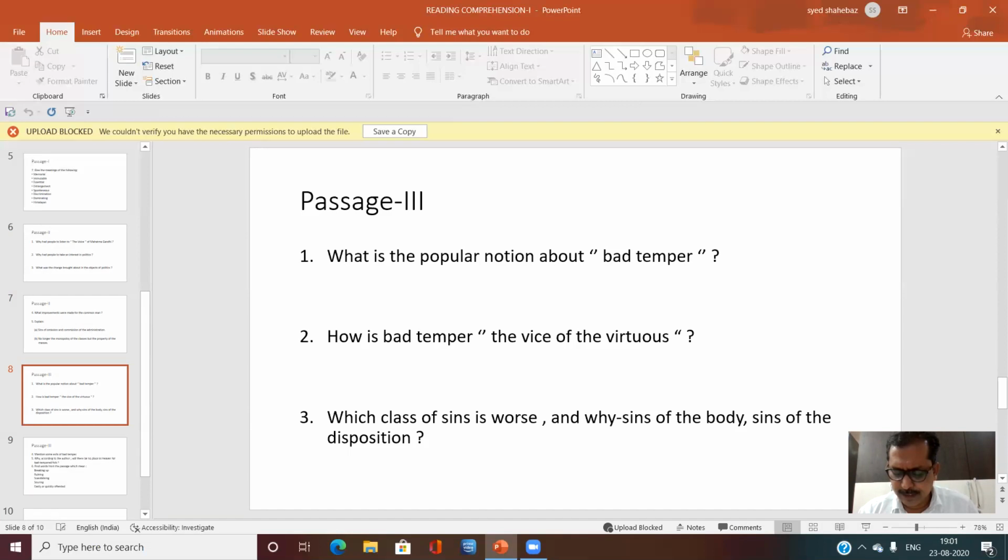This compatibility of ill temper with high moral character is one of the strongest and saddest problems of ethics. The truth is there are two great classes of sins, sins of the body and sins of the disposition. The prodigal son may be taken as a type of the first, the elder brother of the second. Now, society has no doubt whatever as to which of these is the worse. Its brand falls without a challenge upon the prodigal.